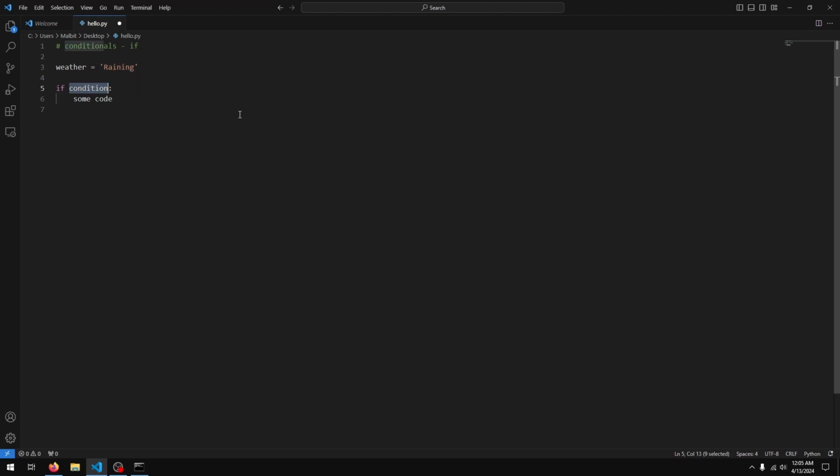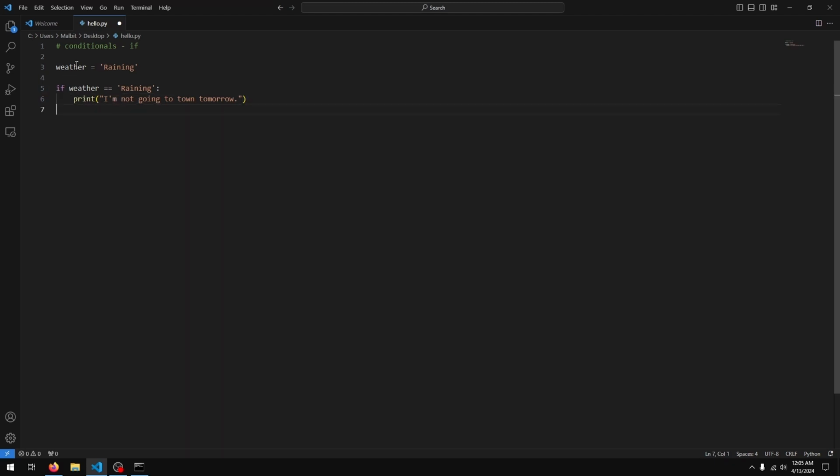Now, I said if it rains, I am not going to go to town tomorrow. So what I'm going to do here is check if weather is equal to raining. And if it is, then print I'm not going to town tomorrow.